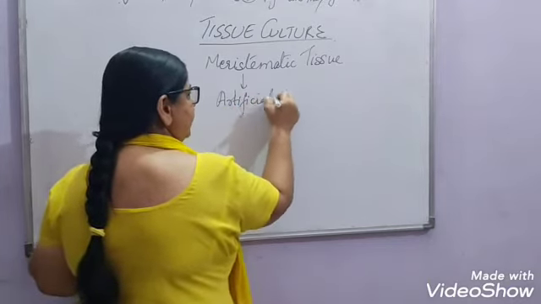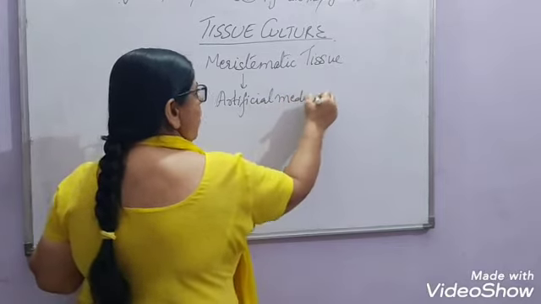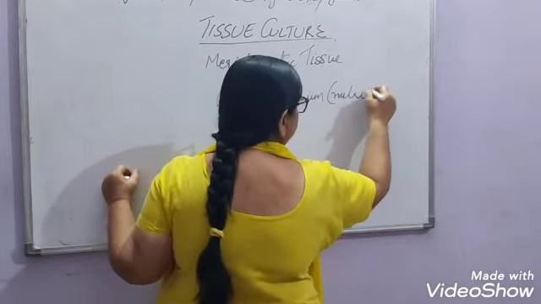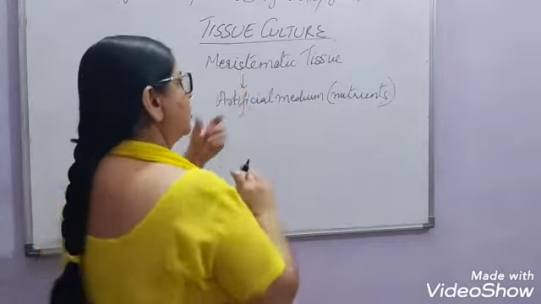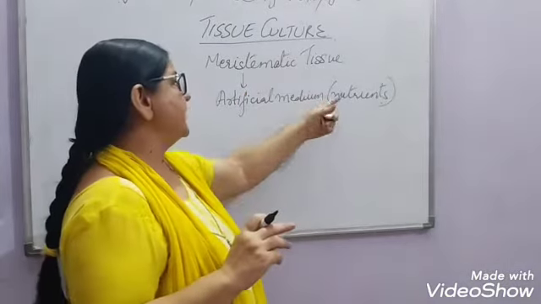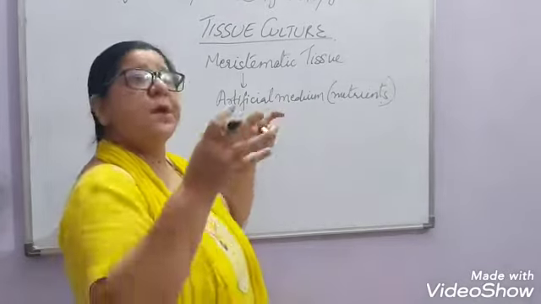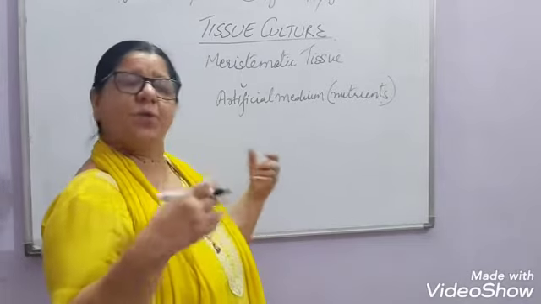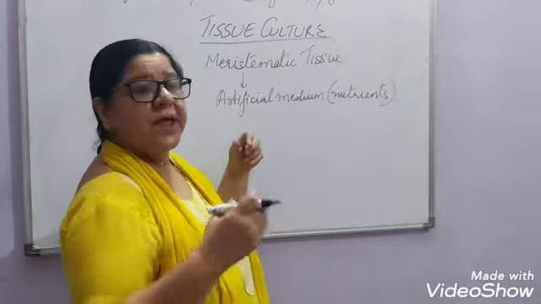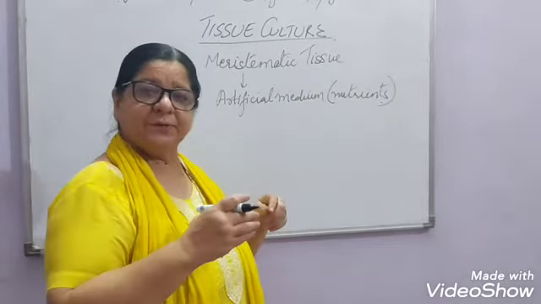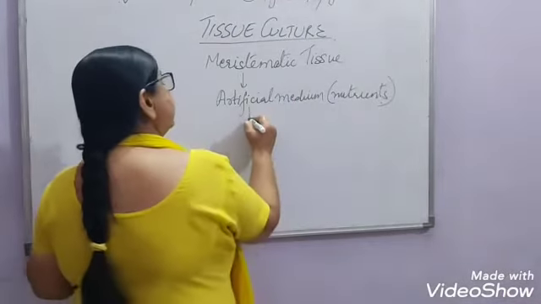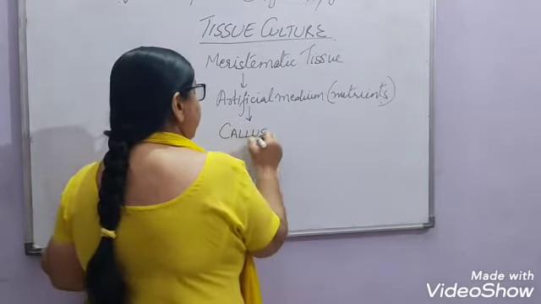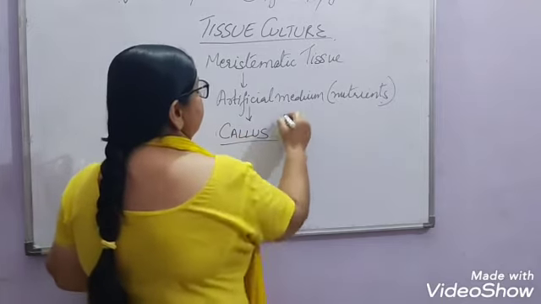Now this artificial medium has all the nutrients which are required for the growth of the plant or the growth of this tissue, right? All the nutrients are present in this artificial medium. Appropriate temperature is also provided. Whatever nutrients are required are provided to these tissues, and these tissues start dividing into different cells, and these cells grow into an unorganized mass which is known as callus.